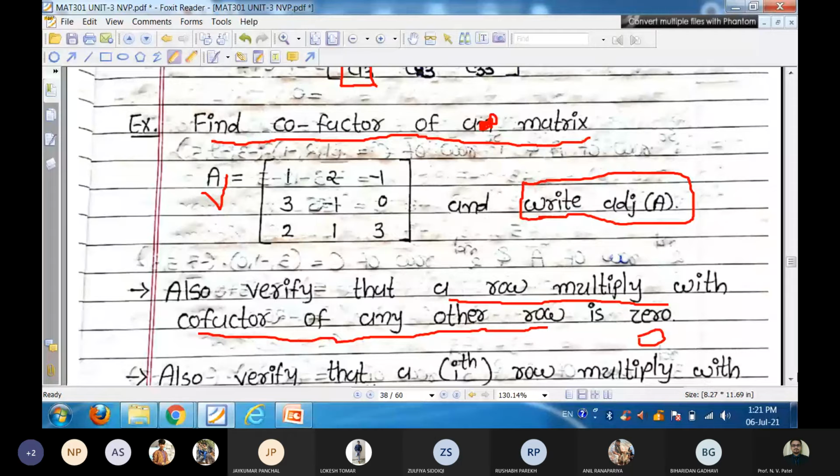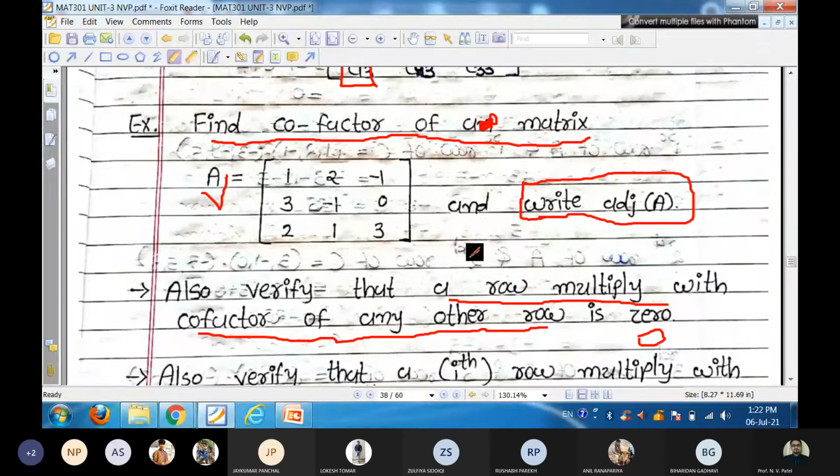That means if we select the ith row of matrix A, and multiply this ith row with any other row of the cofactor matrix, leaving i and taking any other row, we get the product always 0.